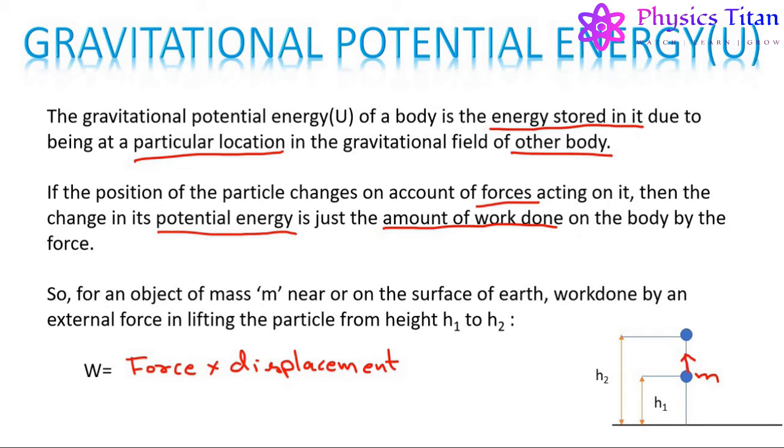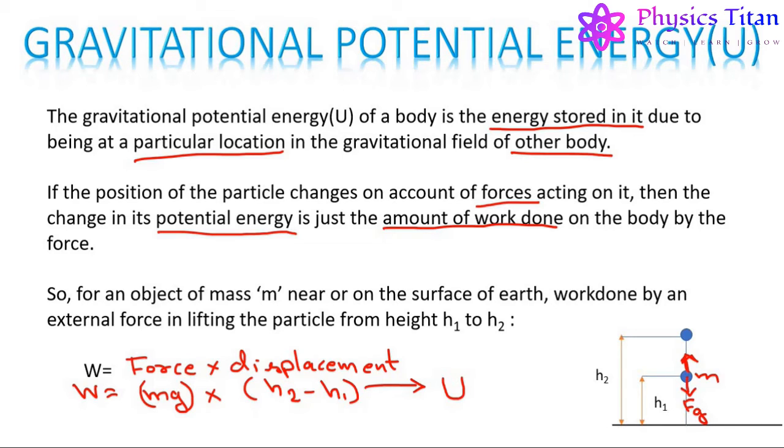If this object is lifted without acceleration, that is, this external force is equal to the gravitational force of Earth, Fg, then the work done by this force will be equal to mg, the gravitational force of Earth, times the displacement h2 minus h1. This is the work done by the external force when the object is lifted without any acceleration, and this work done will be stored as the gravitational potential energy of this object.